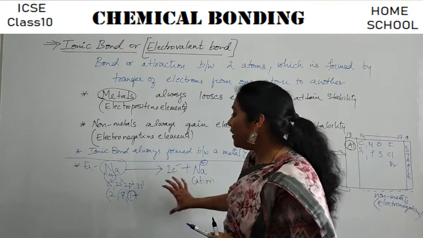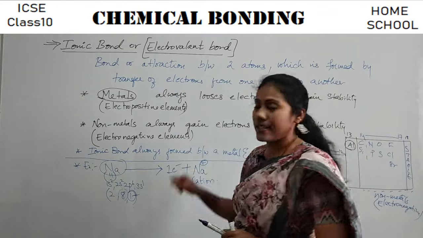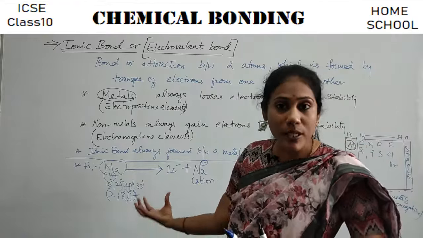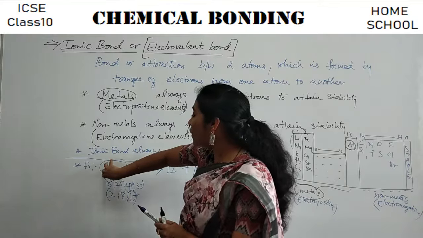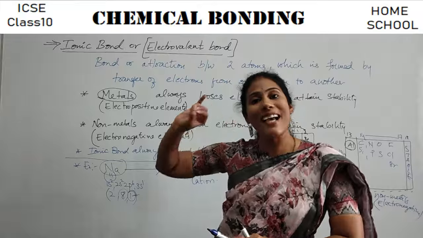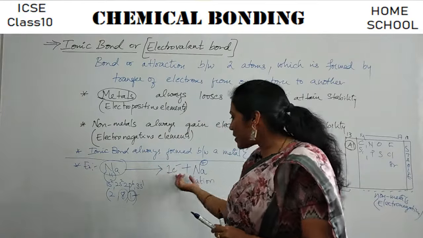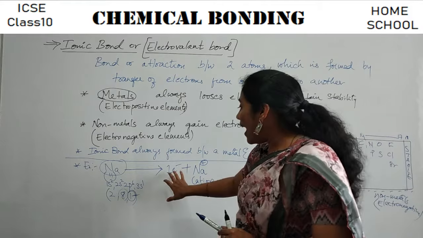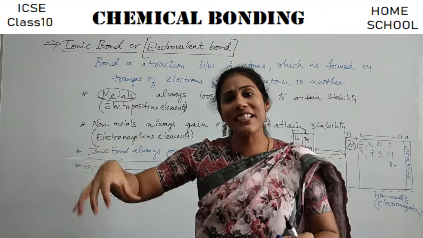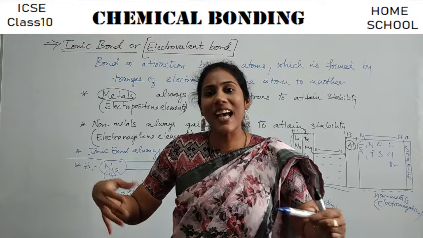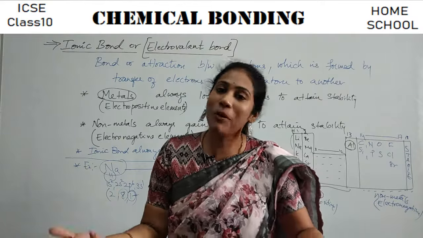Okay, so whenever a metal loses electron, after losing, then that element or atom is not called as a neutral atom now, because one negative charge it has lost. Yes or no? One negative charge has been lost. Then which charges are more in that atom? Positive charges.